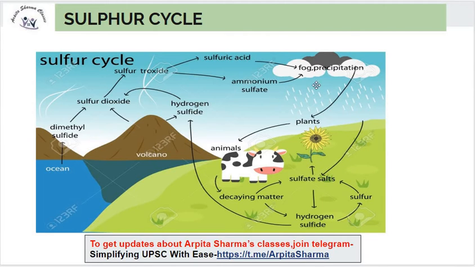Also volcanic eruption and precipitation. Due to precipitation, sulfur enters the Earth's surface or soil. This is the sulfur cycle.